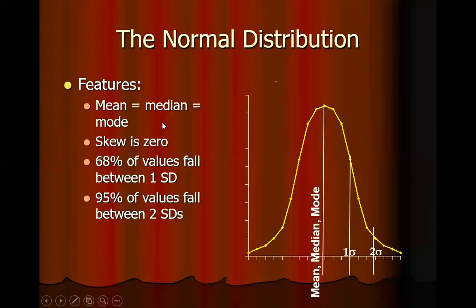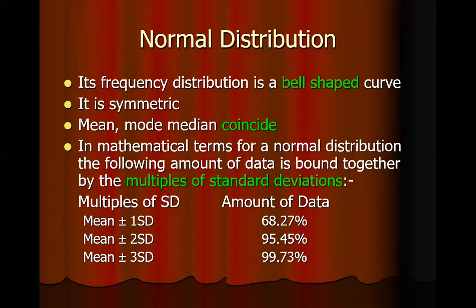Then these are the features of normal distribution. The first is that mean, median, and mode coincide. They are equal. Skewness is 0 because the curve is symmetric. And there are these important features: the amount of data which is bound by certain limits. So for one SD limits, we have 68% of data, and in between two standard deviation limits, we have 95% of data. So these are the features of normal distribution.